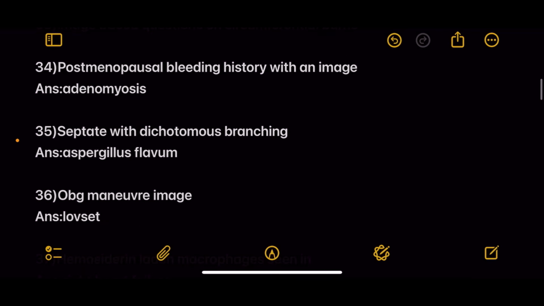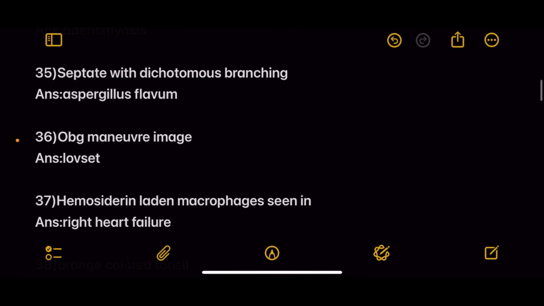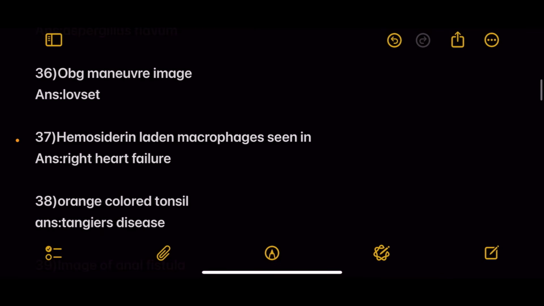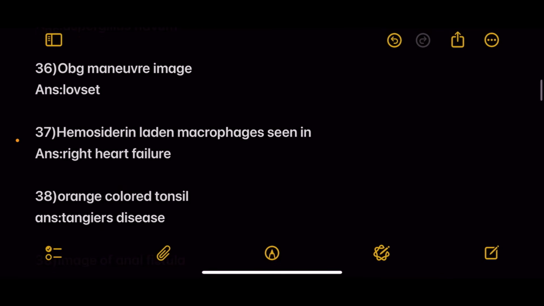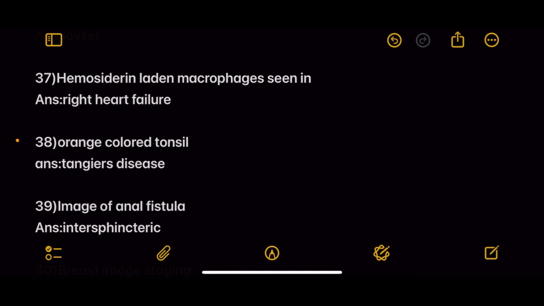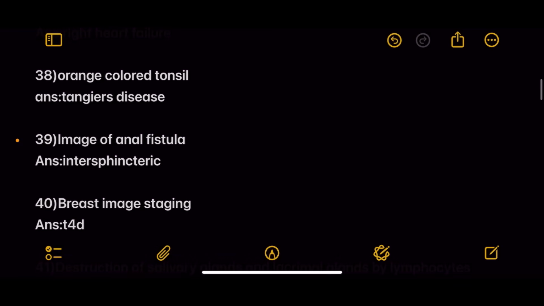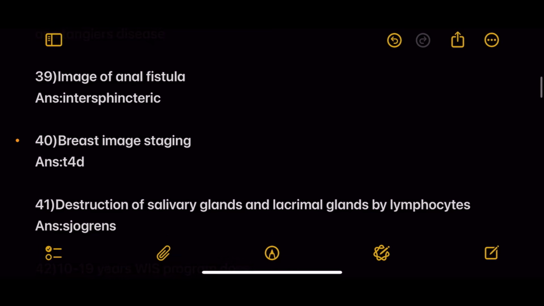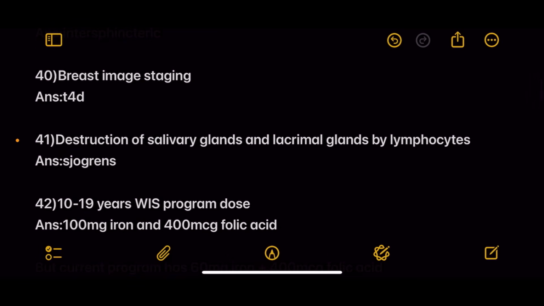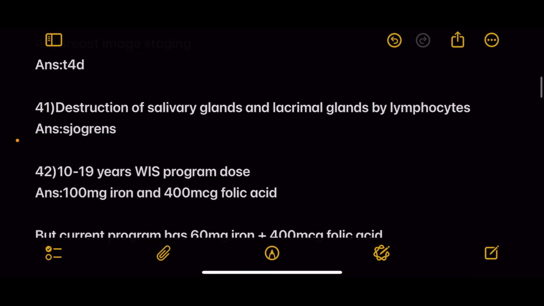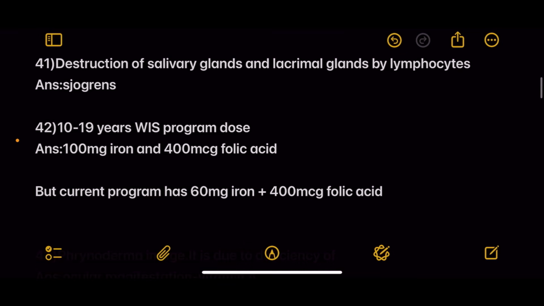Next, post-menopausal bleeding history with an image. Answer is adenomyosis. Next, septate with dichotomous branching. Answer is Aspergillus flavus. Next, OBG maneuver image. Answer is Lovset's maneuver. Next, hemosiderin-laden macrophages are seen in. Answer right heart failure. Next is a question on orange-colored tonsil. Answer is Tangier disease. Next question, image of anal fistula. Answer is intersphincteric. Next is a breast image staging and image-based question. Answer T4d.